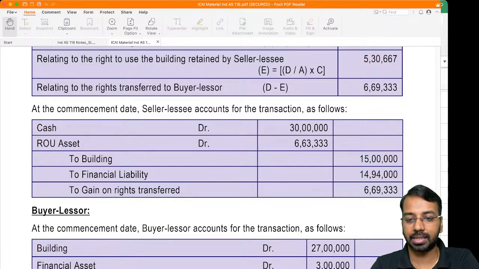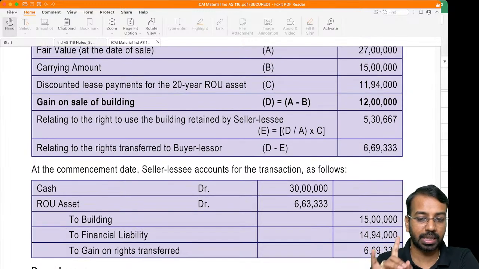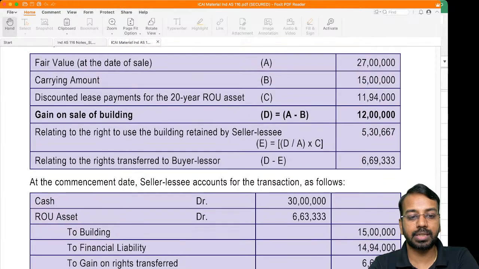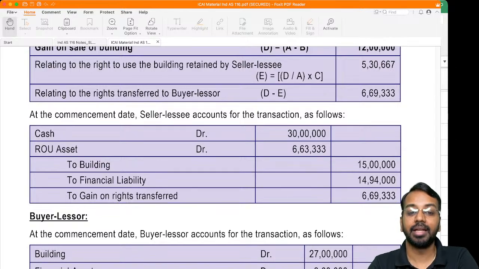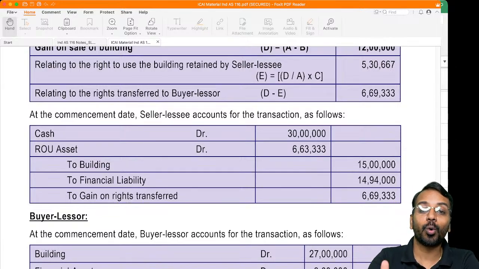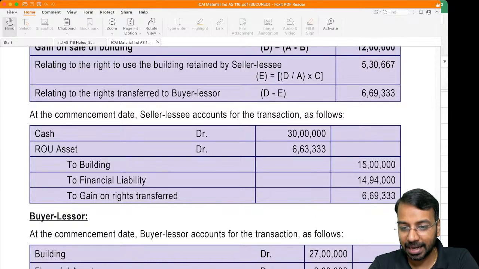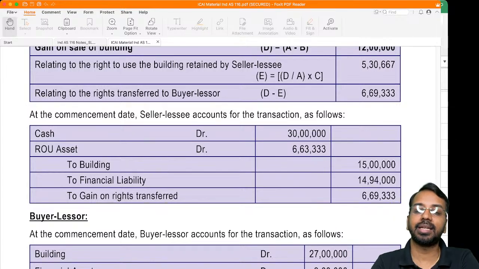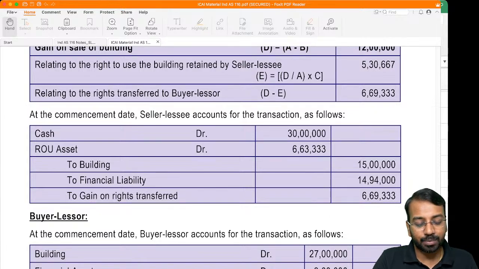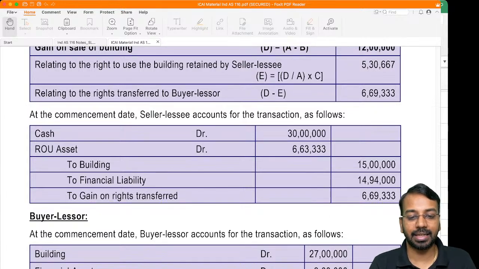669,333. Now here, please understand, one place where a lot of students will have a doubt is, sir, here we said lease payment is 11,94,000, that is, the right of use asset is 11,94,000. Why are we recognizing only 663,333? This is because this is related to cost. 15 lakhs is the carrying amount. Out of that, I am retaining 6,63,333. Sir, why not show it at a higher value? Then it would be like I am selling the asset and then immediately recognizing gain. That should not be happening. That is how we will recognize.